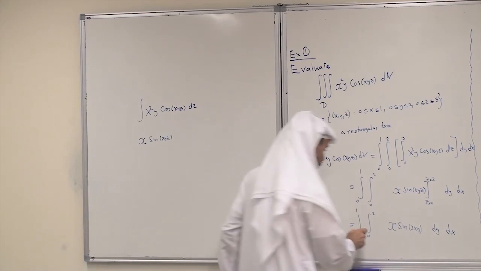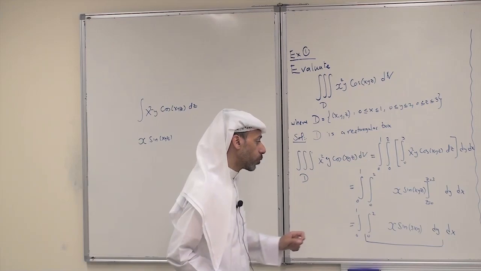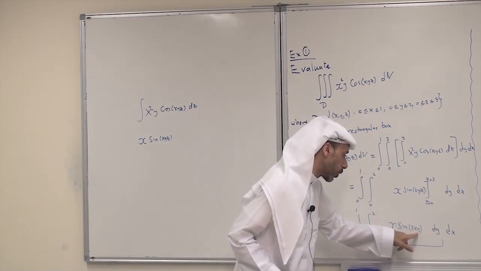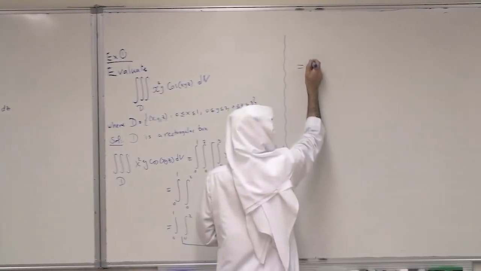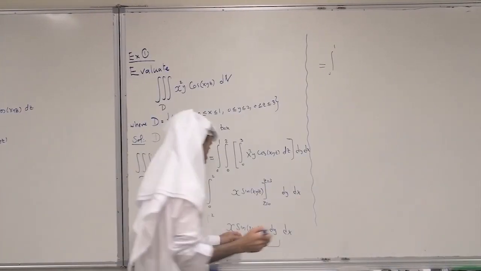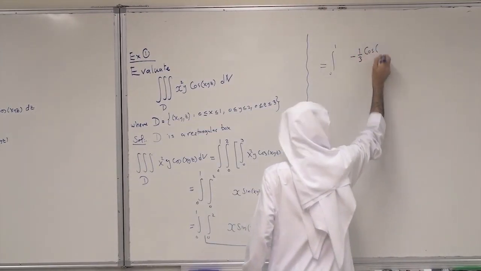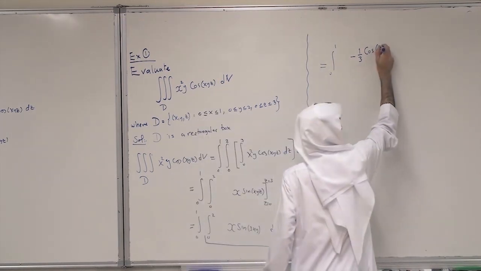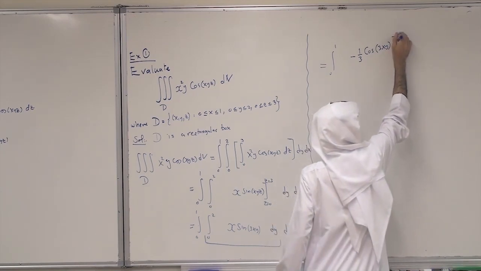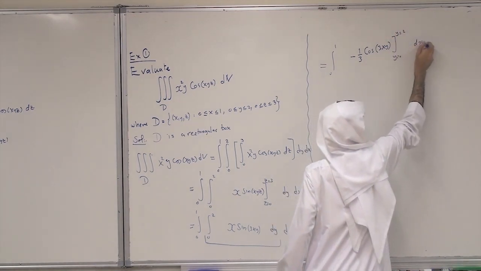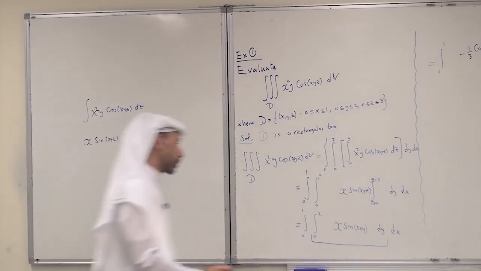The next step is to integrate with respect to y, and here it is just a matter of U substitution. The derivative of 3xy with respect to y is 3x, so I have x, so it is just 1/3. When you integrate, you get minus 1/3 cosine 3xy, from y equals 0 to y equals 2, and this is dx. So this is a simple U substitution.